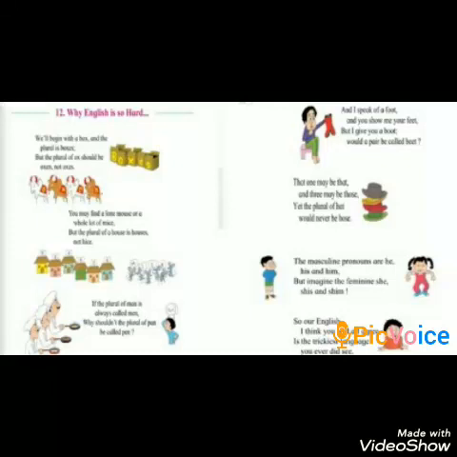The masculine pronouns are he, his, and him. But imagine the feminine she, shiz and shim. So our English, I think you will all agree, is the trickiest language you ever did see.